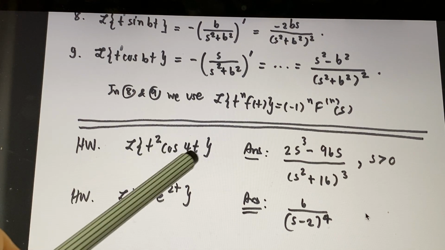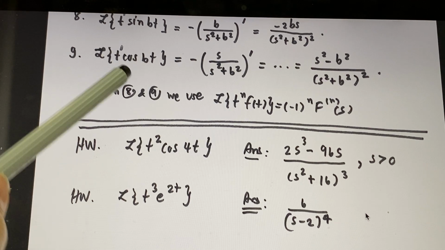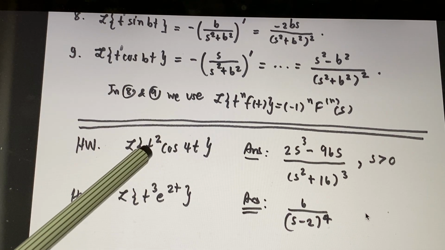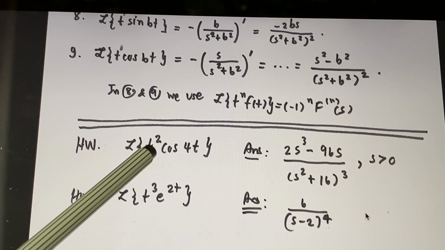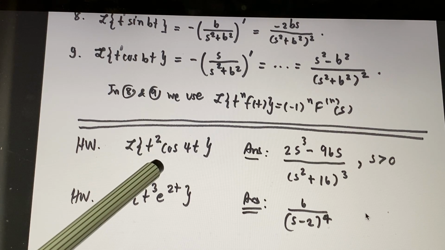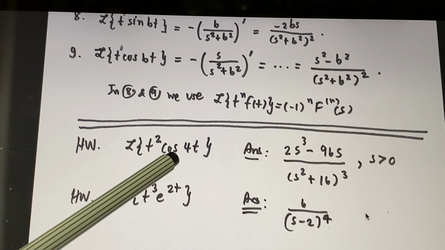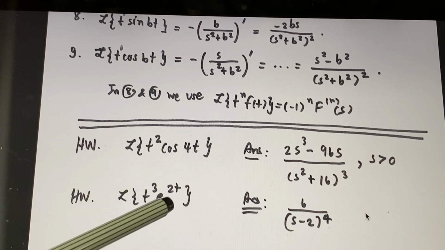You can calculate cosine here first, okay? And which you're going to use number 9. And then you have to multiply t squared, so it's going to be negative 1 squared, which is 1. And then you take the second derivative of Laplace transform of cosine 4t.